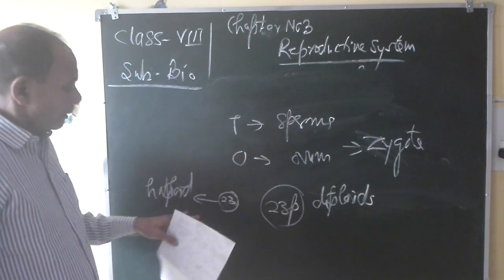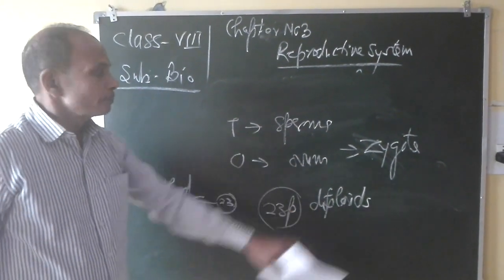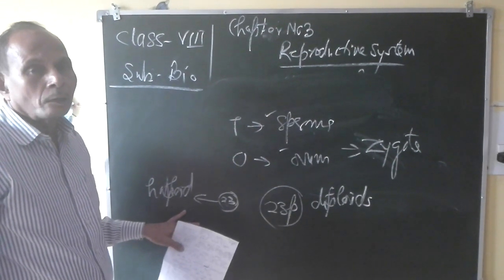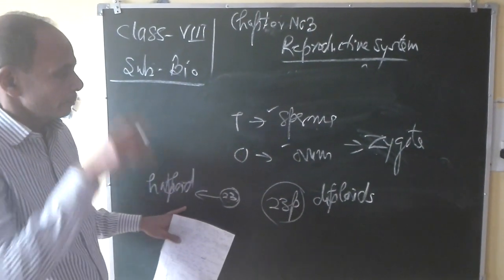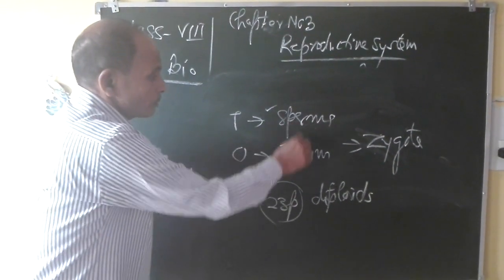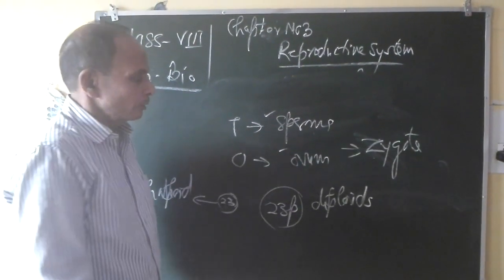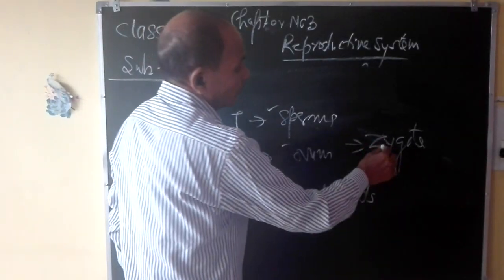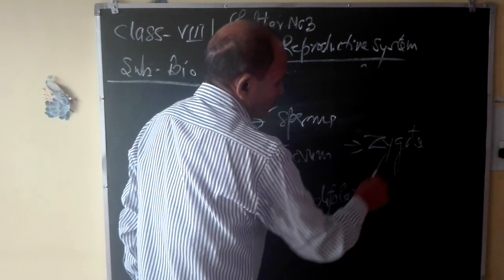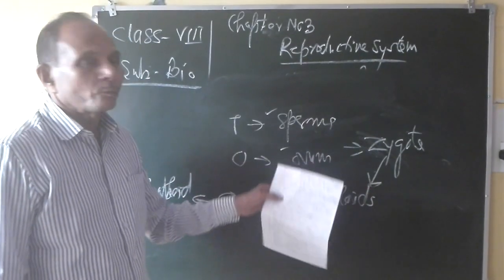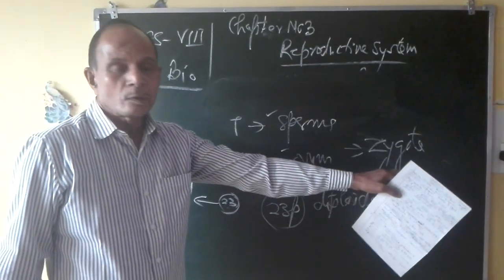So cells may be haploid or may be diploid. The gametes are always haploid. And when these two haploid gametes, male and female, fuse together, fertilize together, then they will give rise to a zygote which will be diploid in nature. So due to fusion of haploid male and female gametes, a diploid zygote is formed.